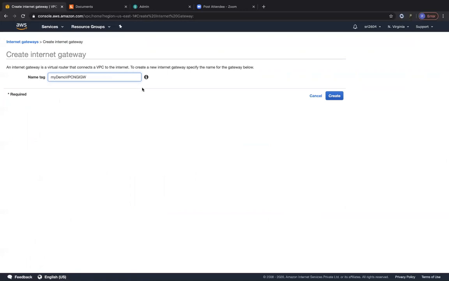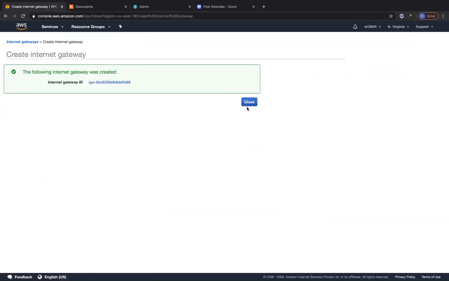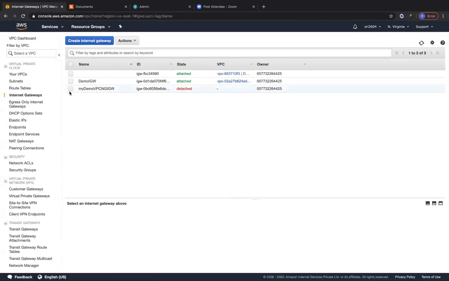I'm calling it my demo VPC NG IGW, which is just a random name that I'm giving. When you're working in an organization, always remember you have to give the right names for your resources. Let's go ahead and click on create. Always when an internet gateway is created, it will be in the detached state, so you will have to attach it to your VPC.